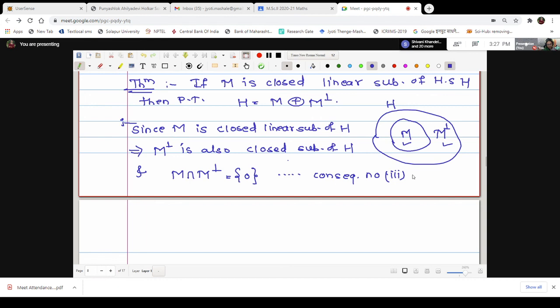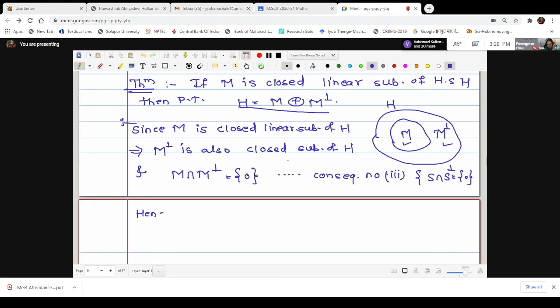Consequence number 3 we have proved now: S intersection S perp is singleton 0. Now our aim is to show that H is equal to M direct sum M perp. What we will do then? We will assume that M plus M perp is some N.